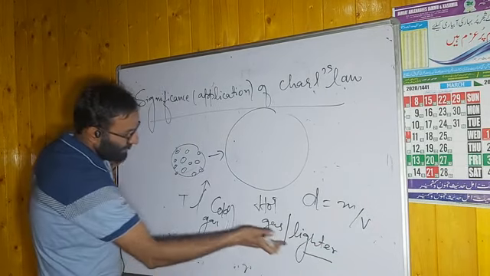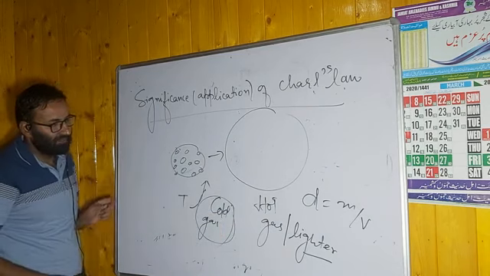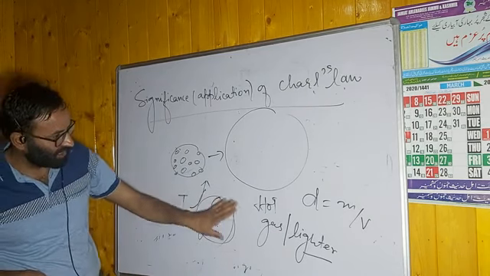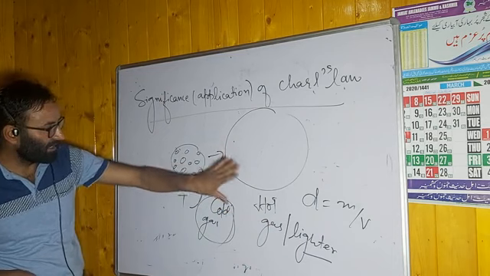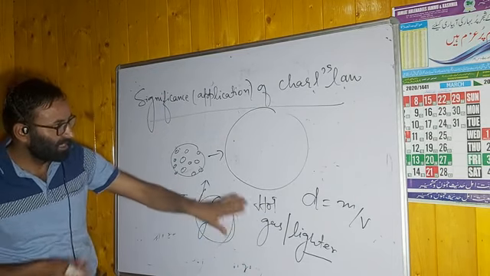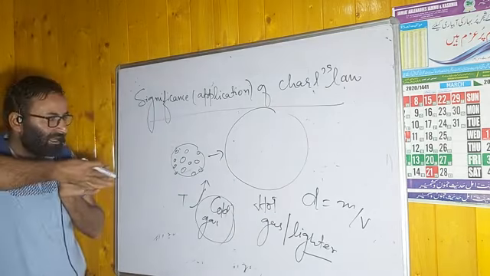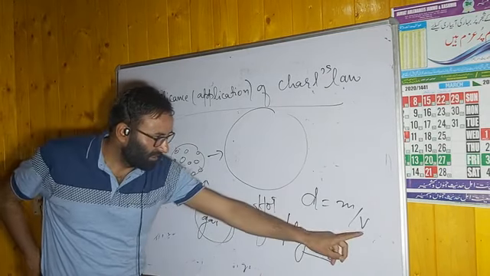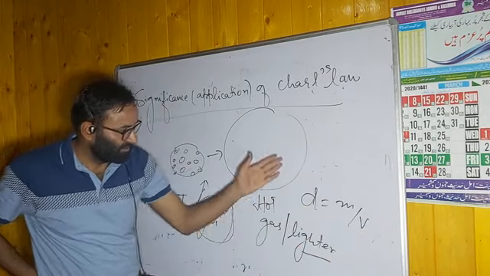Then hot gas is lighter than the cold gas. We can explain it on the basis of Charles law. This hot gas is lighter than the cold gas, because in case of hot gas there is greater volume. When there is greater volume, density will decrease, it will become lighter.